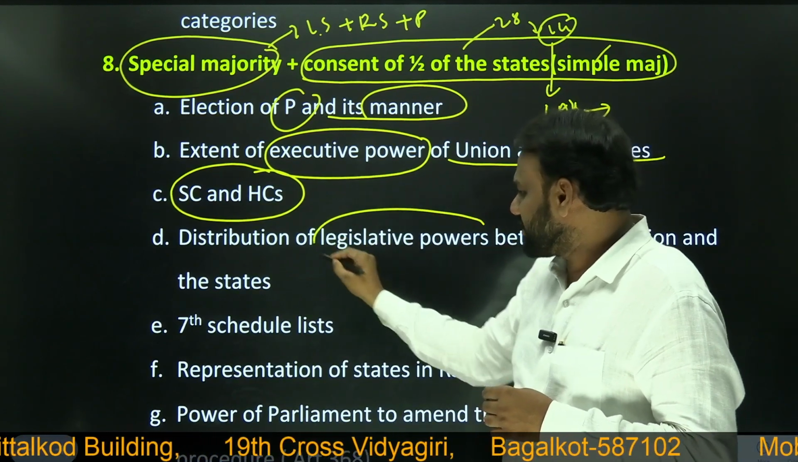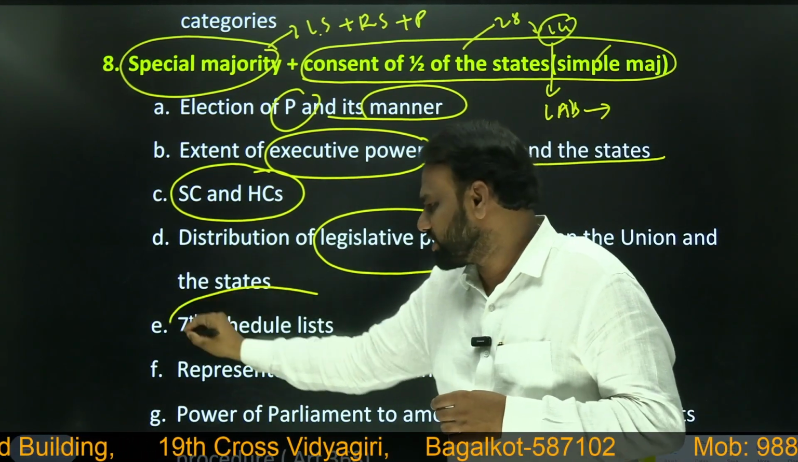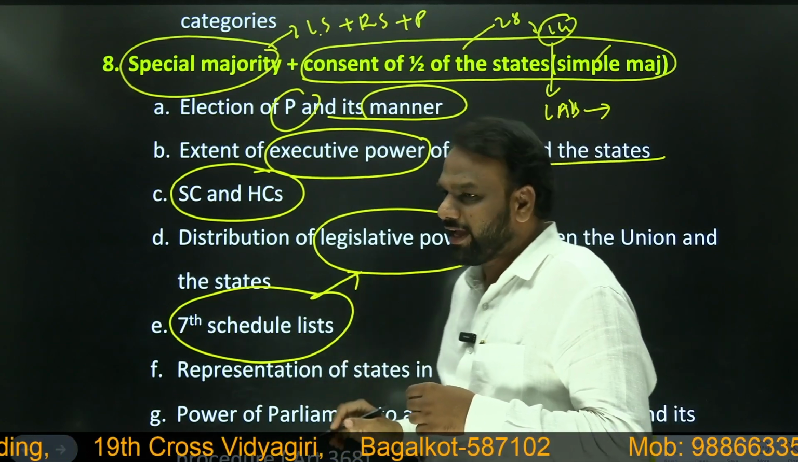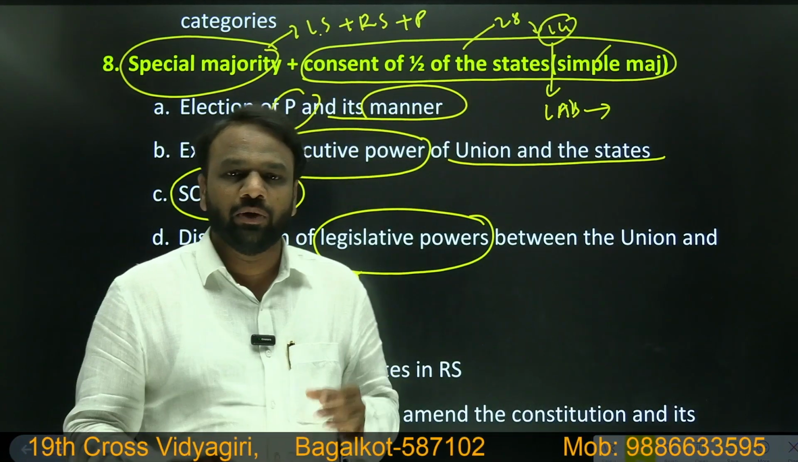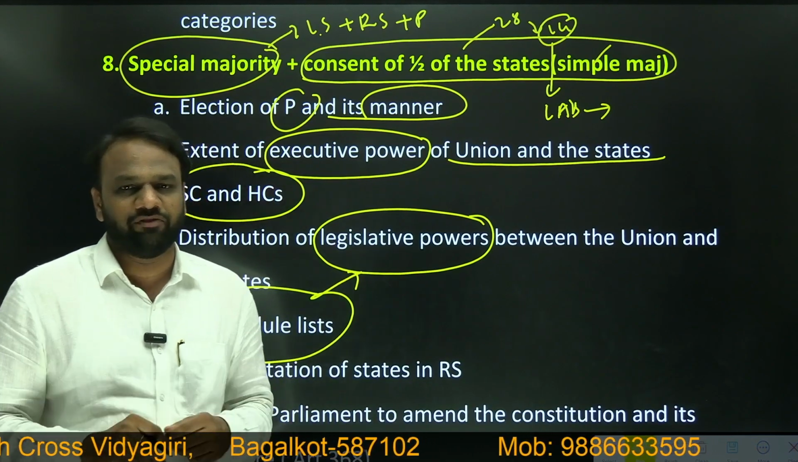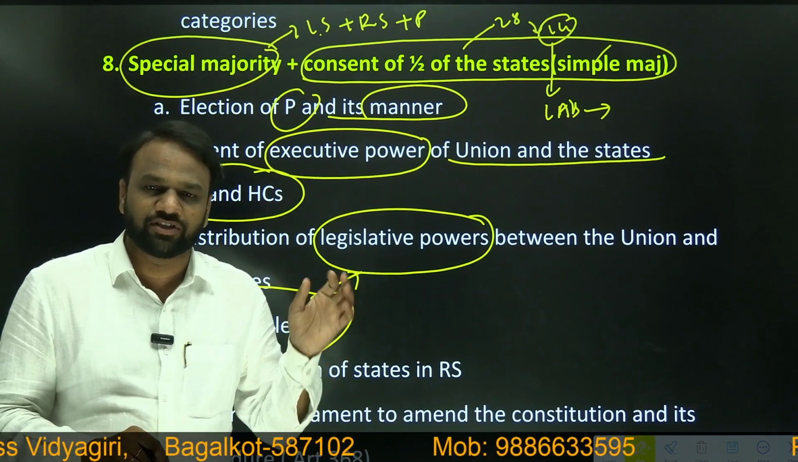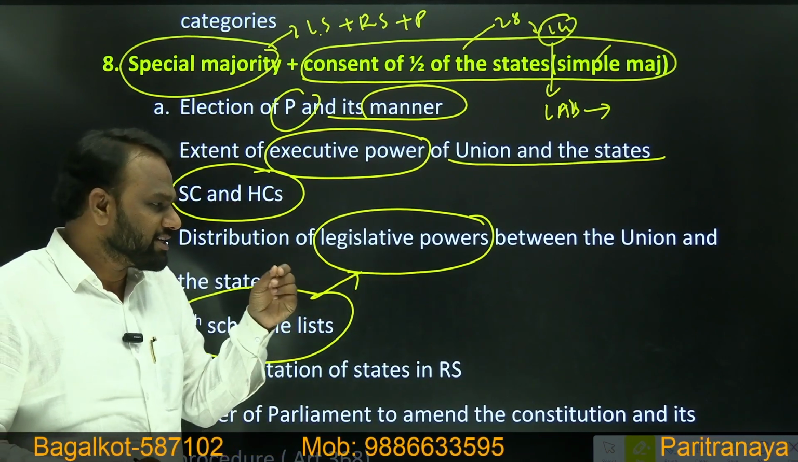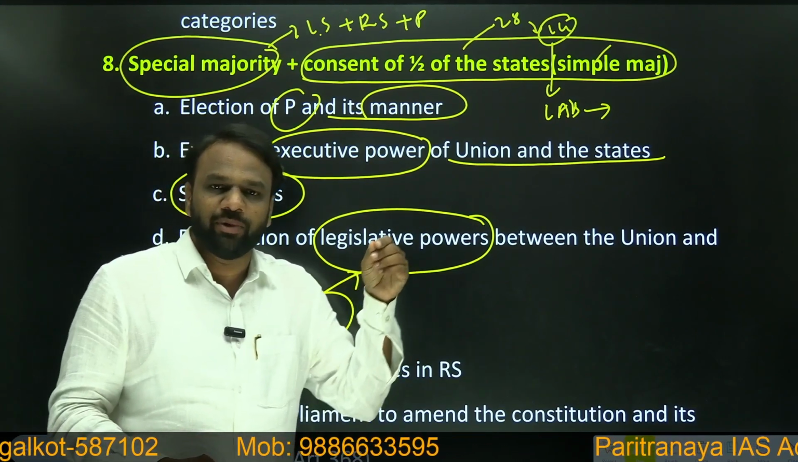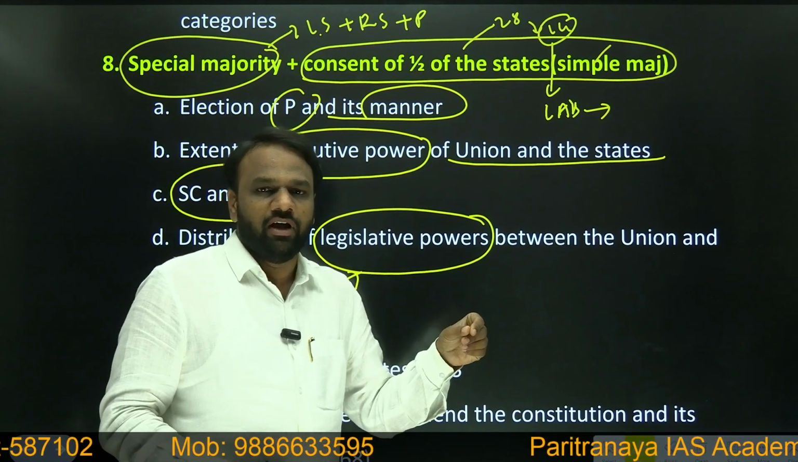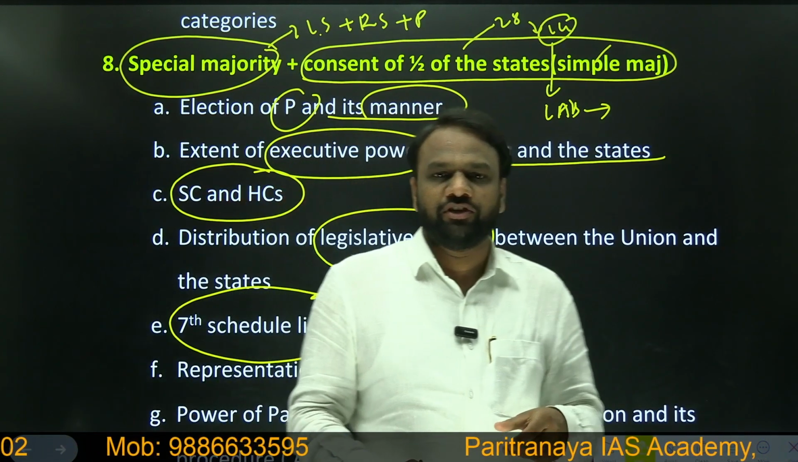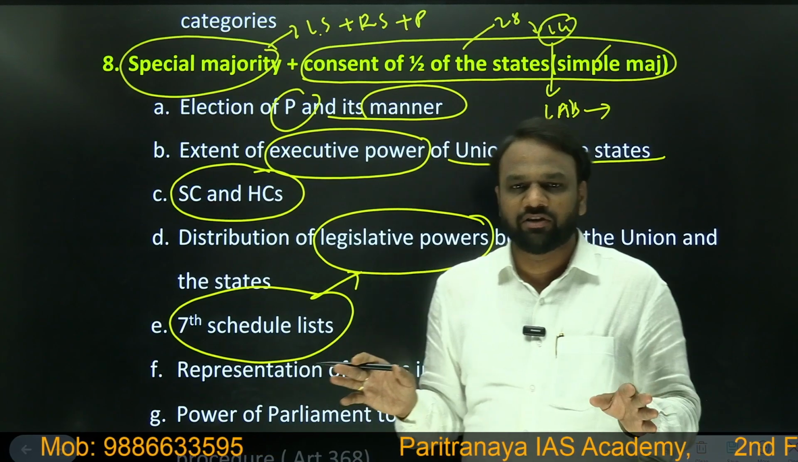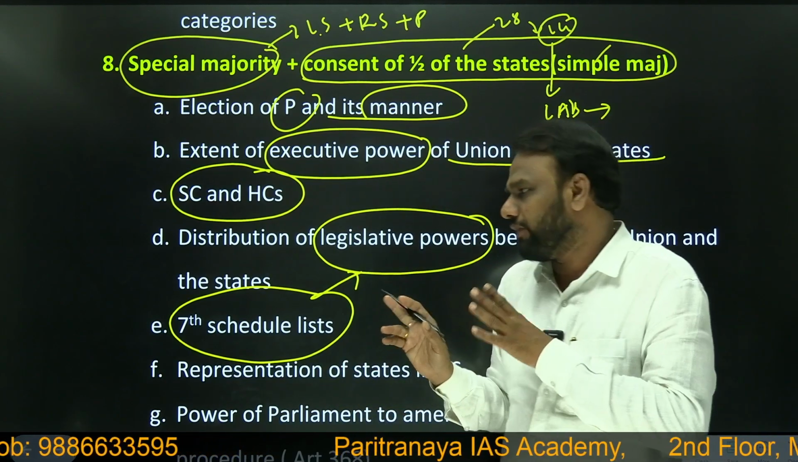Next, distribution of legislative powers, or the 7th schedule list. Whenever we want to make any changes to the 7th schedule, parliamentary permission alone would not be sufficient, because the 7th schedule consists of the central list, state list and concurrent list. So whenever we make changes to the 7th schedule, we are also making changes to the federal feature. And hence, when we are making changes to the federal feature, only parliamentary permission would not be sufficient. We require the consent of half of the states.